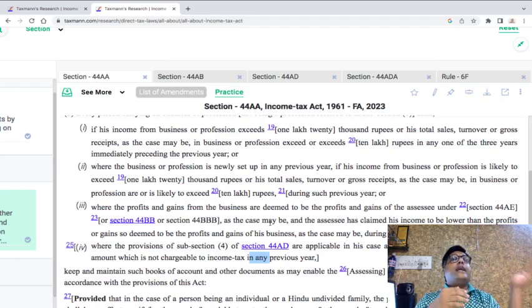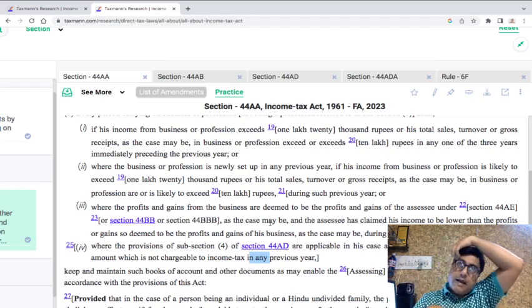One is a 44AD business. Second is a 44AE business, and the third is a regular business. So they say that if you are carrying out an activity to which 44AD is applicable, if you are an eligible assessee doing an eligible business, and 44AD(4) is applicable, which talks about that you had opted in the past and now you are moving out. We will come to that section at a relevant point of time.